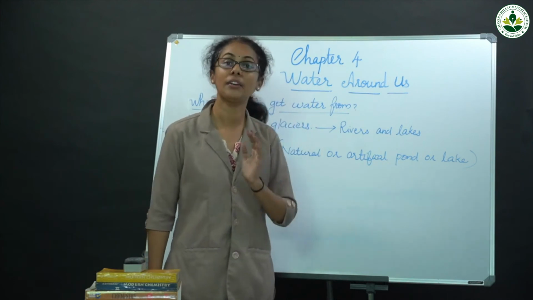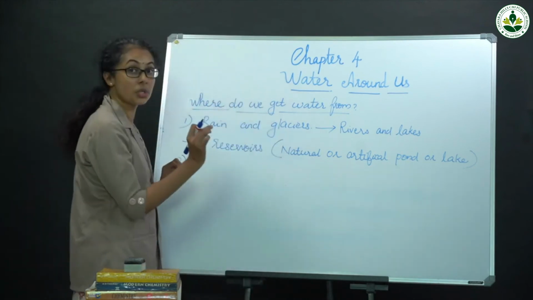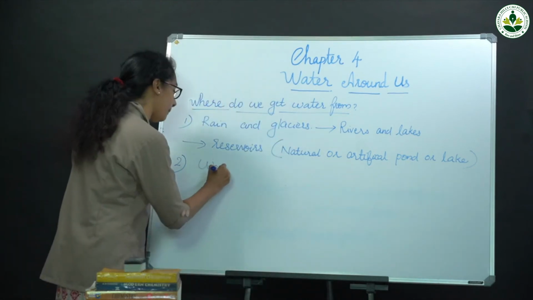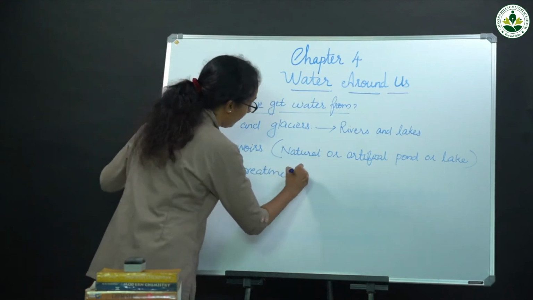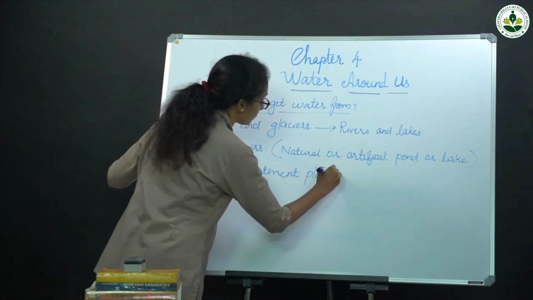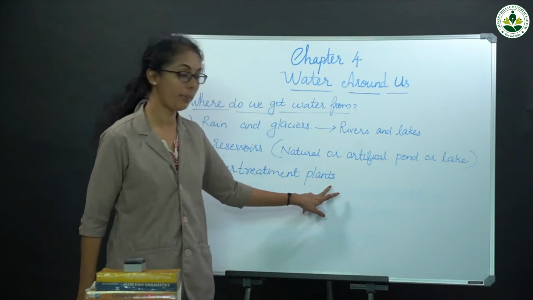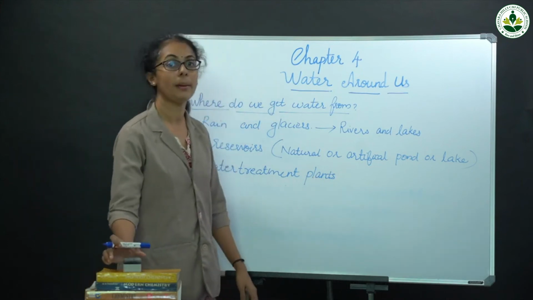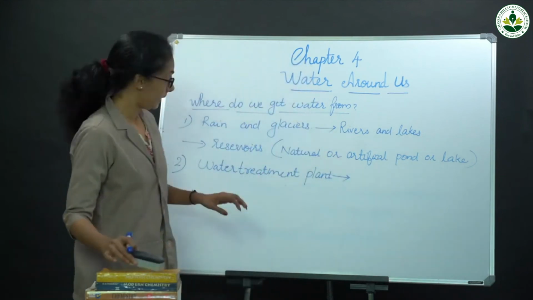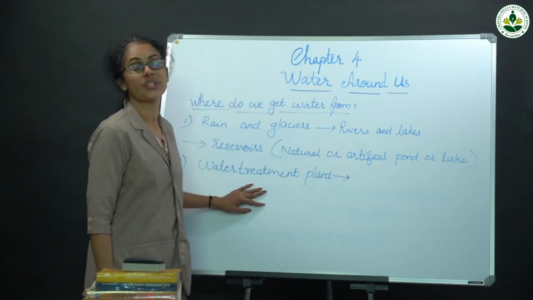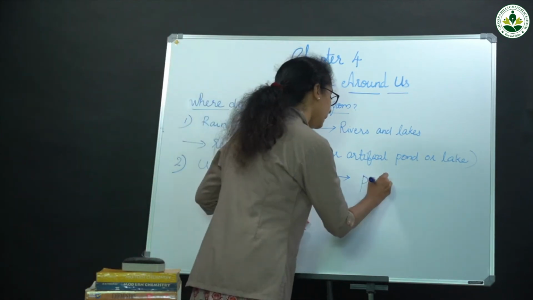Through pipes to water treatment plants. Here water is treated and purified.